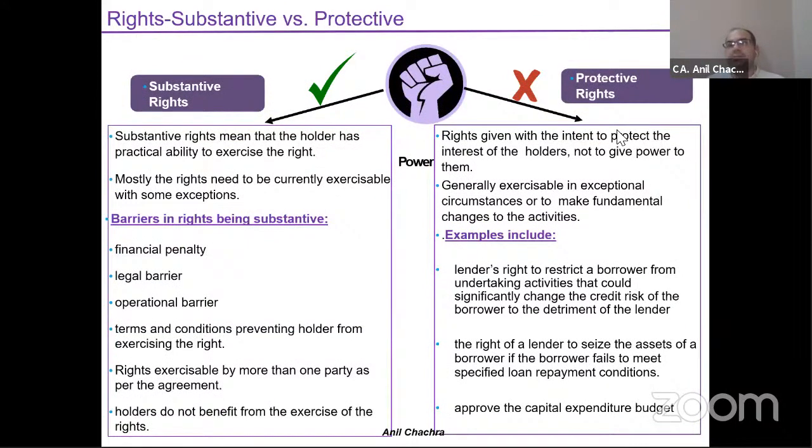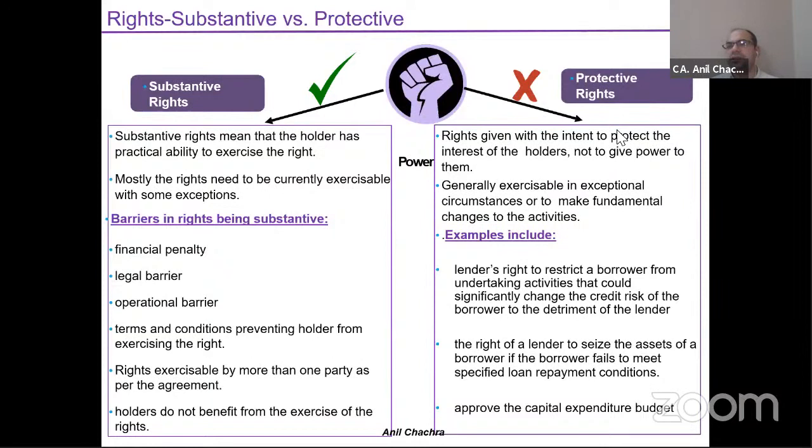As we discussed about power, the rights should be substantive rights. They should not be protective rights. What does substantive mean? Substantive means that the holder has a practical ability to exercise these rights on a proactive basis. I will be in a position to apply my ability to exercise those rights. It should not be on a dummy basis, it should be on a practical basis. But there are certain barriers which can stop you from applying these substantive rights.